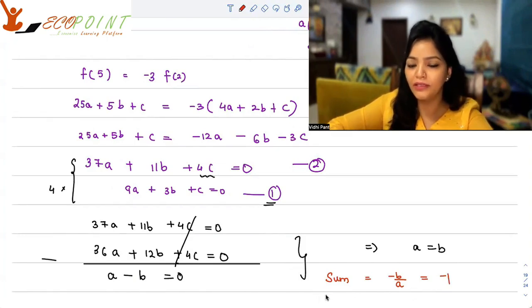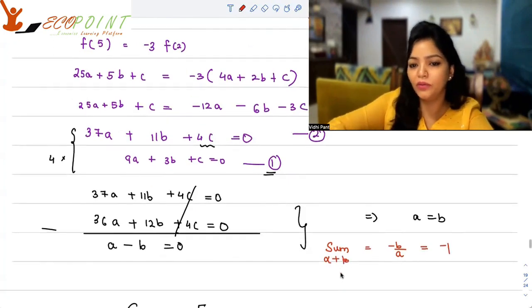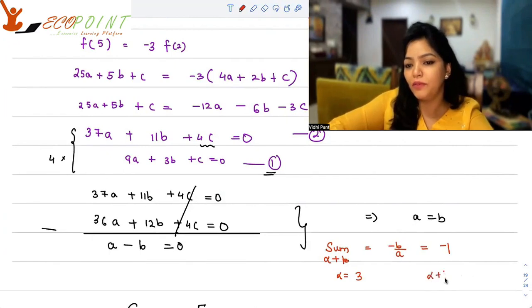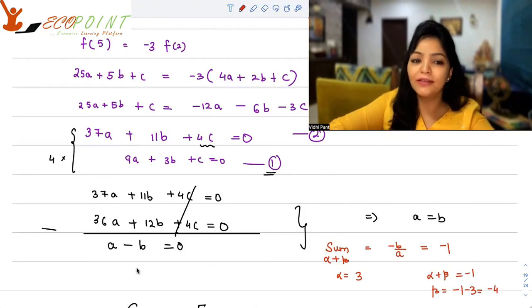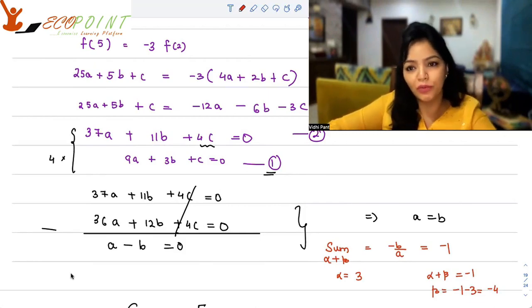And you know that, suppose this is alpha plus beta, and you know that alpha is equal to 3. One root is 3. Alpha plus beta is equal to minus 1 is only possible in case beta is equal to minus 1 minus 3, that is minus 4. So the other root is minus 4. Now, in case it will be an MCQ, I'm sure one of the options would be minus 4 and you can mark it.